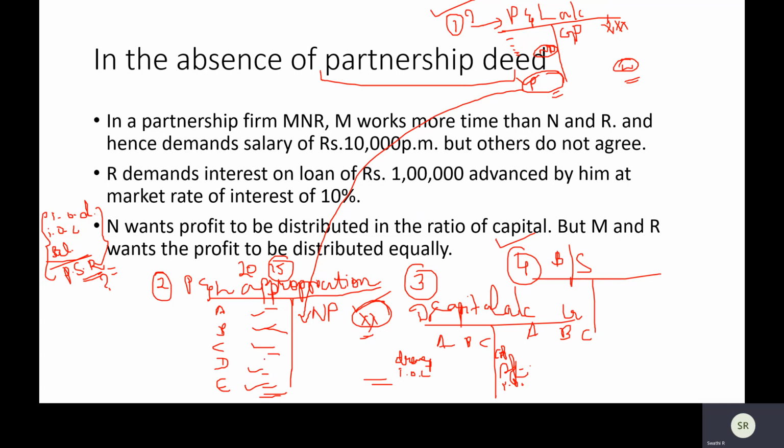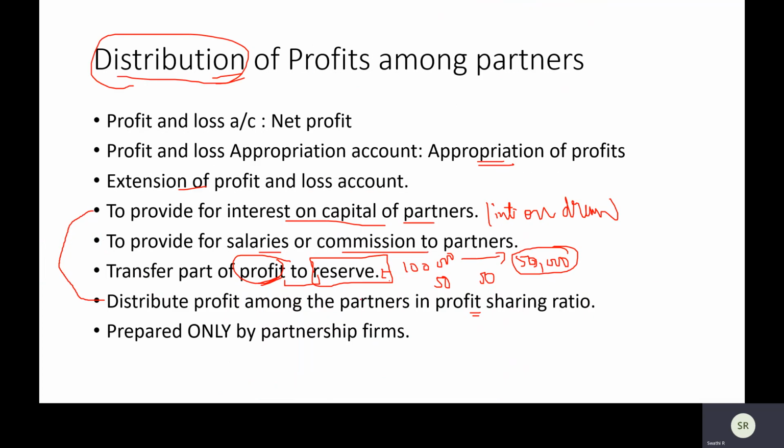Maybe it is not 1:1:1. Maybe it's some other capital ratio. So it will create a lot of confusion. So this is just for us to have clarity for accounting purposes. So these are the reasons why we are making a P&L appropriation account.